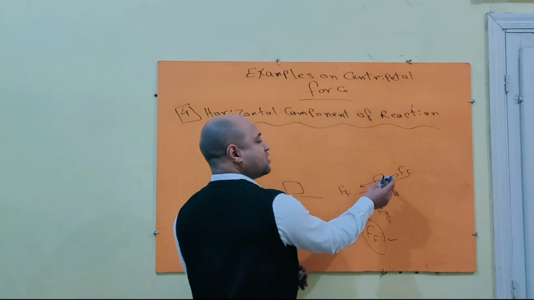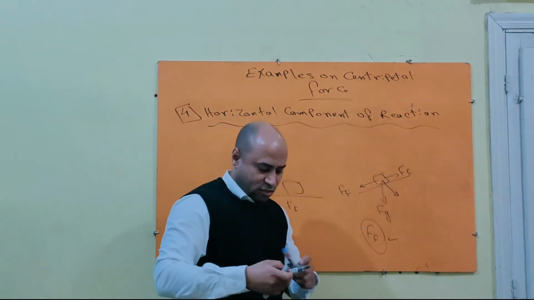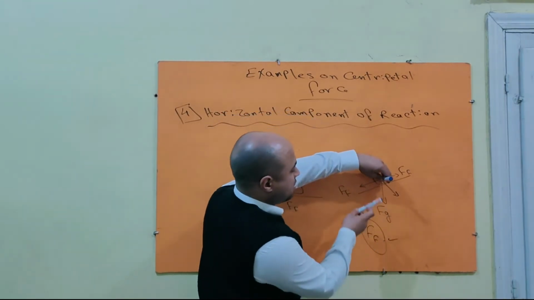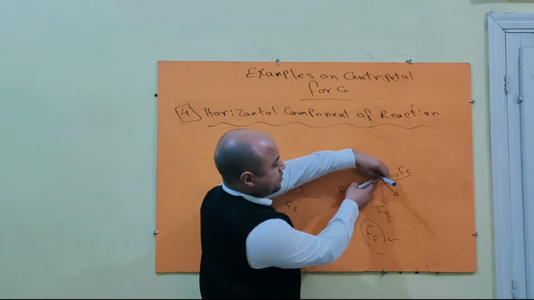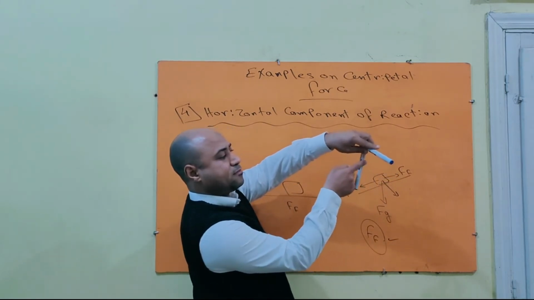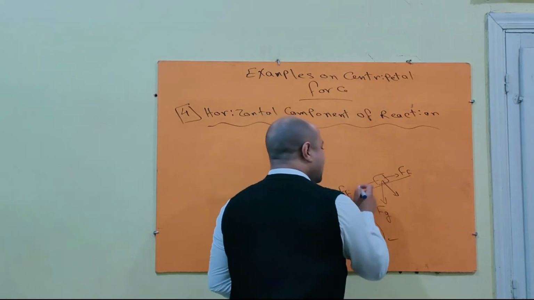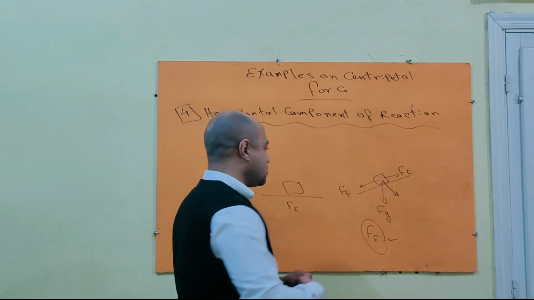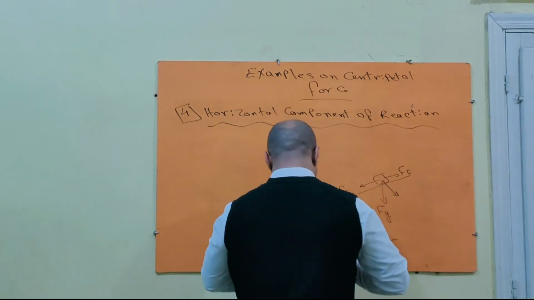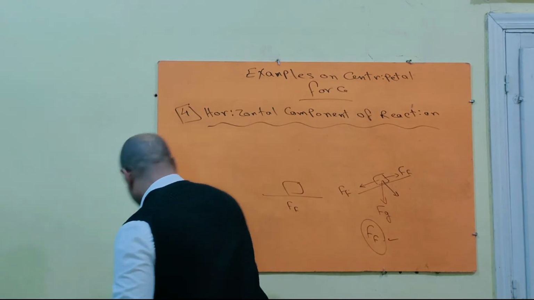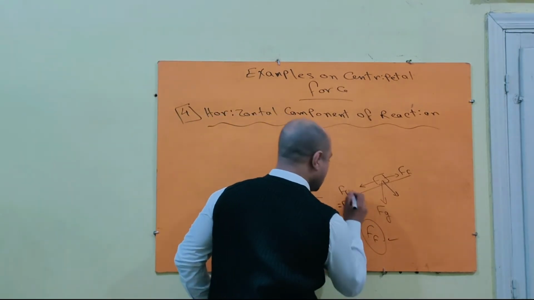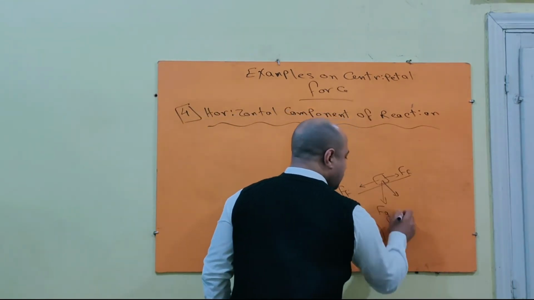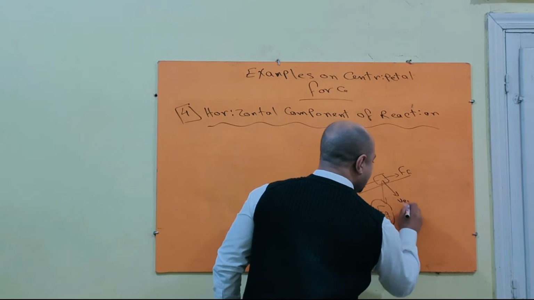اهو العربيه في اللحظه دي هتمشي كده. ثواني بس عشان تبقى واضحه ليكم. This car moves in this direction, right? And this force acts what? Acts normally. The angle between them is 90. So any force that acts normally to the direction of movement, this force acts as centripetal force. So you have centripetal force. And this force, the vertical component of weight, this is called vertical component of weight.